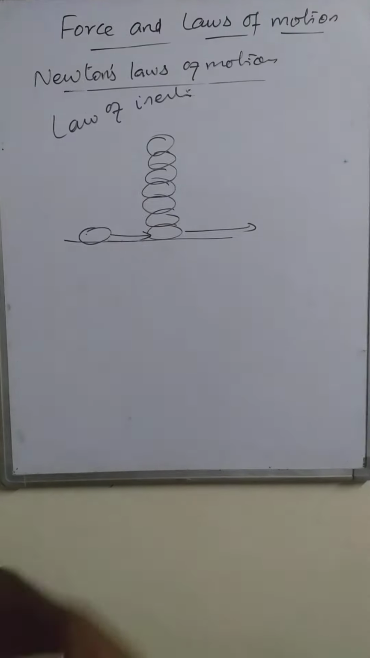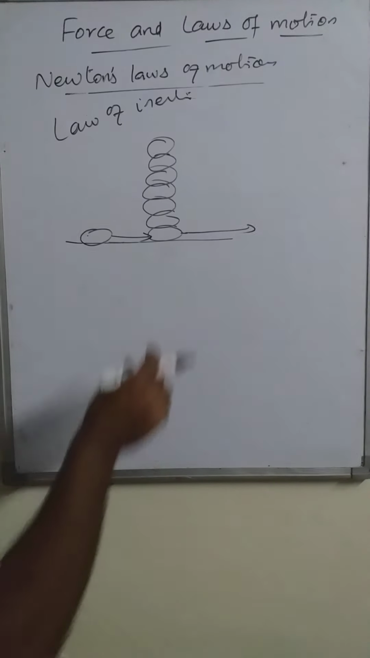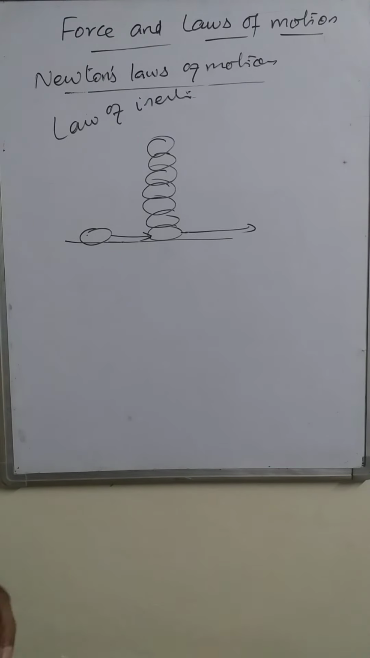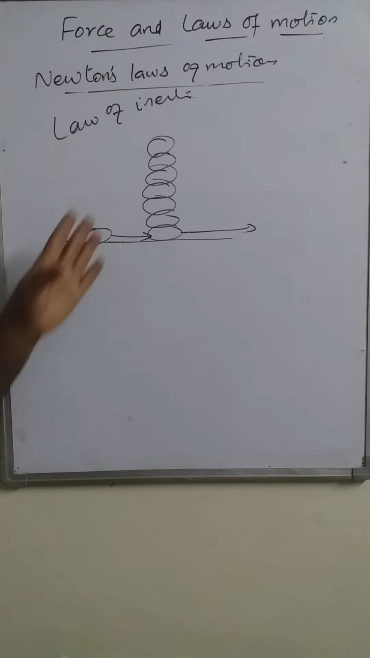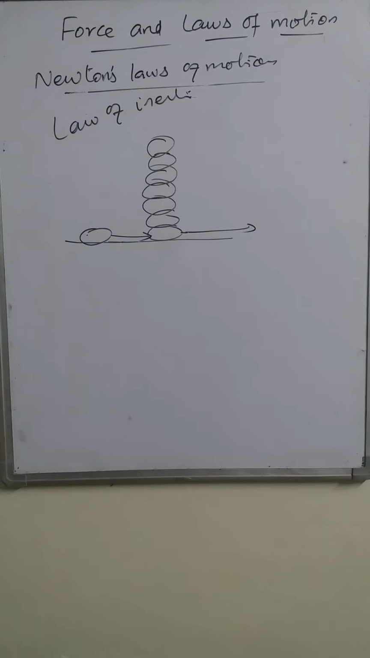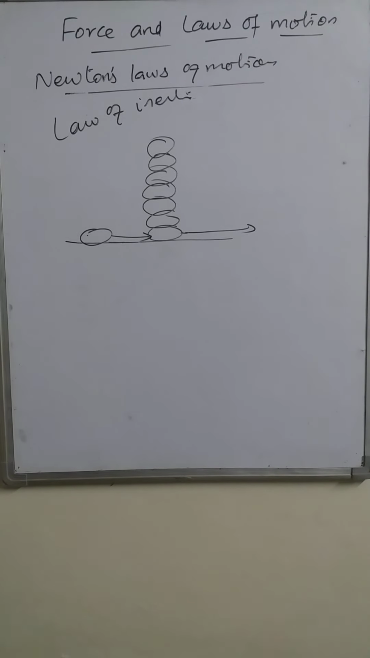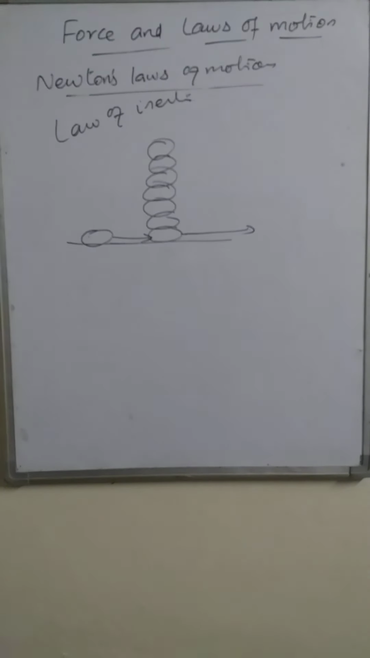All other coins remain at the same place, they come down. नीचे वाला चला जाता है, and बाकी जितने भी coins हैं, they come down without disturbing them. कोई disturbance नहीं होगा उसमें. This is also due to the law of inertia, Newton's first law of motion, because the force is applied only on the lowermost coin, not on the other coins. So it moves outwards. So like this, there are so many examples.